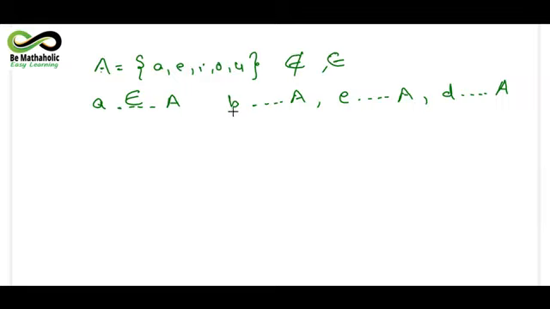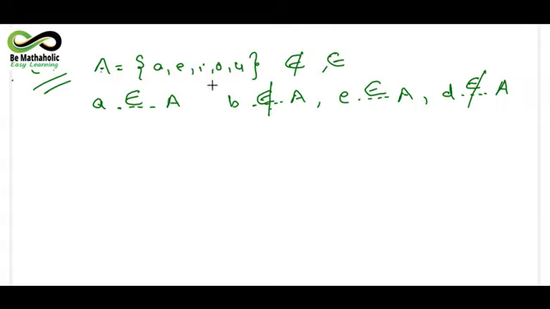Is there letter B in this? No, you cannot find letter B in this given example. So the symbol used will be this. So B does not belong to A. Similarly E, if I talk about, E is very much there in set A. So you will be using the symbol belongs to, and D is not there. So you will be using the symbol does not belong to. So I hope I am clear with this example, that how you are supposed to use these symbols by looking at the elements given in a particular set.